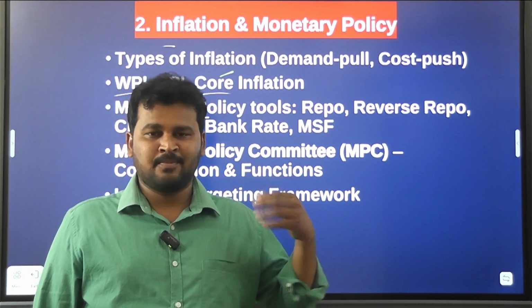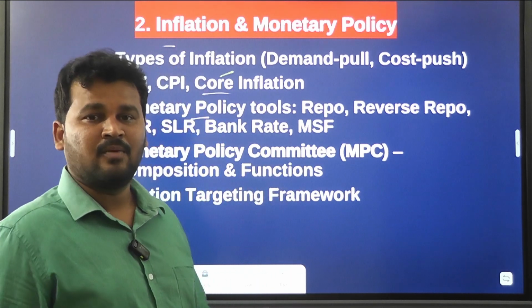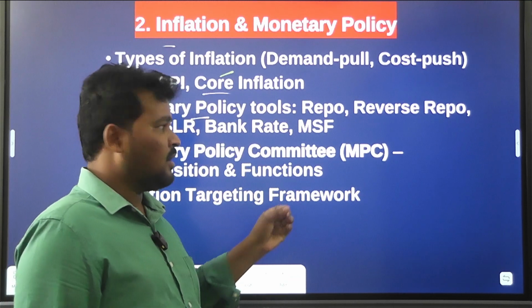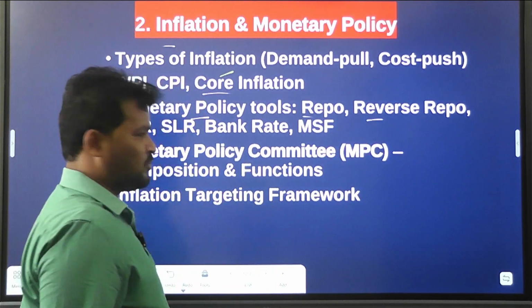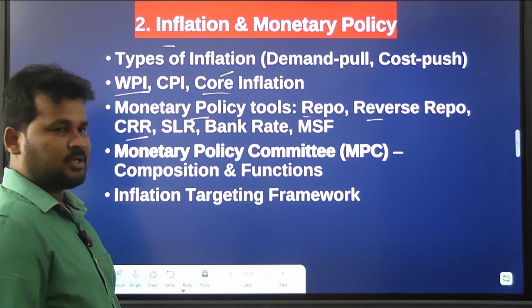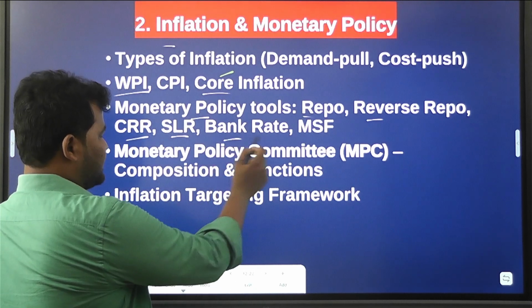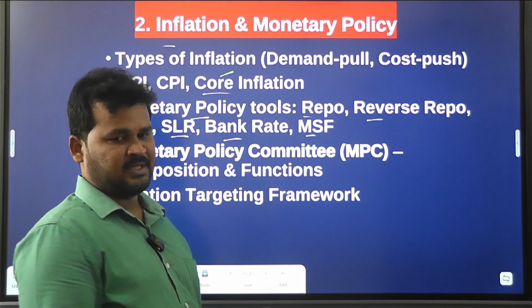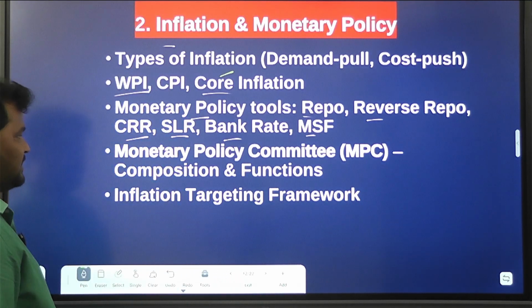So through monetary policy, what is the Reserve Bank of India doing? They are regulating the repo rate, reverse repo rate, cash reserve ratio, statutory liquid ratio, bank rate, and marginal standing facility. These are the things. Clear?